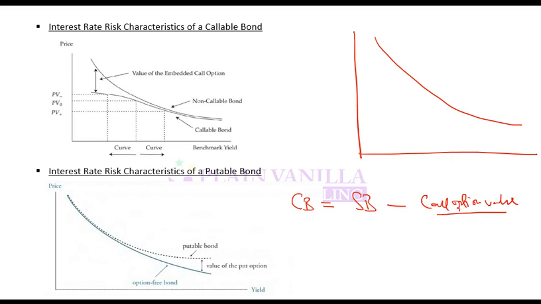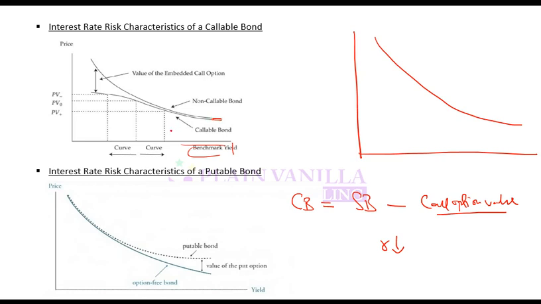When does this call option have value? This call option has value when interest rate goes down. Correct? It is exercised when interest rate goes down. If rates are high, this call option value will be lower. So if I go towards the higher interest rate area, that is this one, the call option will have very low value. As it has very low value, the callable bond price will be near to the non-callable bond price. The gap will be very low. Why? Because the gap is the call option value. But it will always be lower or the same.